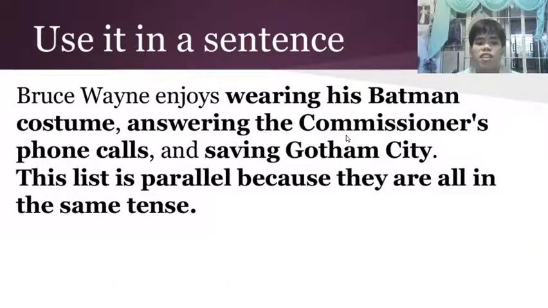So using it in a sentence: Bruce Wayne enjoys wearing his Batman costume, answering the commissioner's phone calls, and saving Gotham City. So the list is now parallel because they are all in the same tense. They are all in the same ing forms.